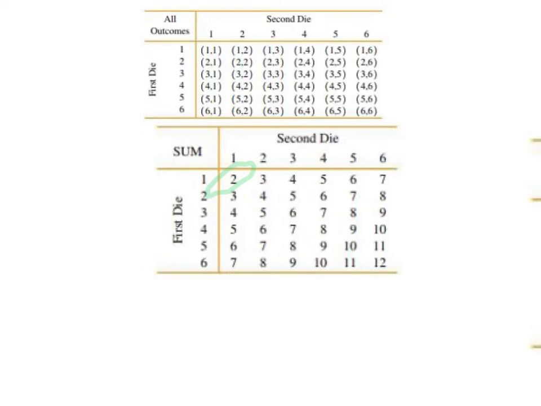A sum of 3 can happen 2 ways, either a 1 and a 2 or a 2 and a 1. A sum of 4 can happen 3 different ways. That would be a 3 and a 1, a 2 and a 2, or a 1 and a 3. The most likely outcome with this random variable, the sum of them, is a 7.